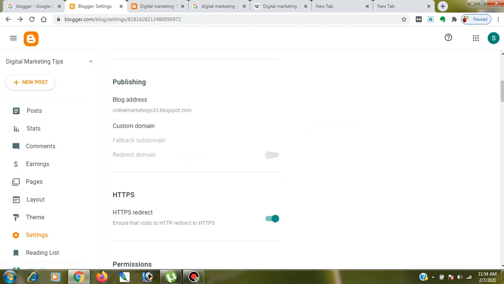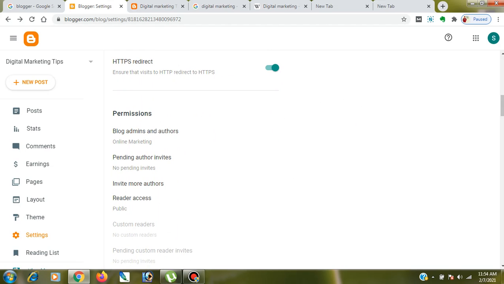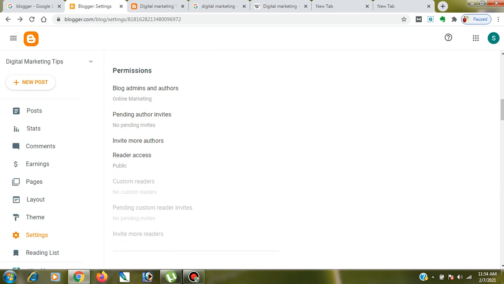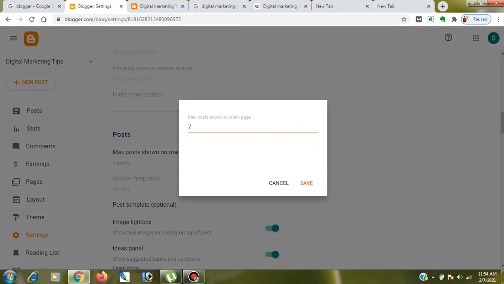HTTPS always, because HTTPS is a ranking factor. Permission, yes, blog admins and authors, pending author invitations, okay. Invite more authors, I can invite more authors. Reader access public, okay. Max posts shown on the main page, 7 posts. I can customize that. If I want 10 posts, I can do that here very easily, okay.